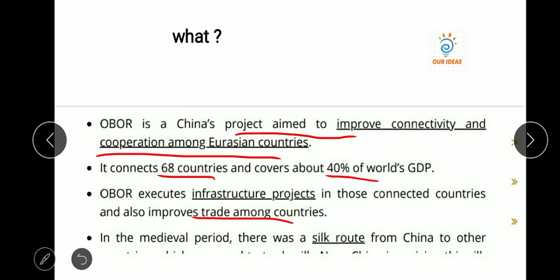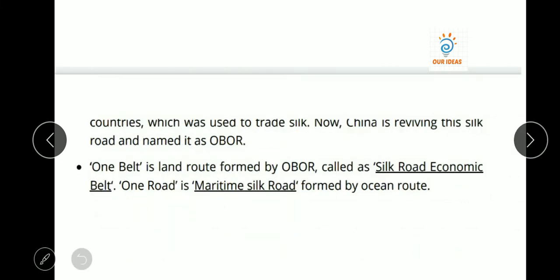So as we discussed, if China develops infrastructure in that country, the main aim is to develop trade relations between those countries and to have barrier-free trade between them. In history, in the medieval period, there was a silk route from China to other countries. For what? Because it was used to trade silk, because at that time silk was produced only in China, so China used the silk route to export its silk. So the aim of this BRI is that China is trying to revive the silk route, that is what China says.